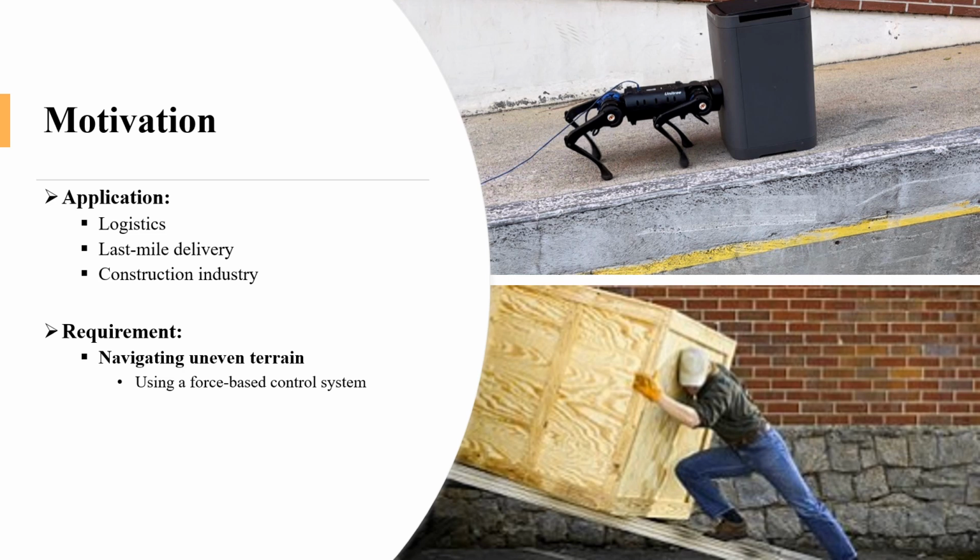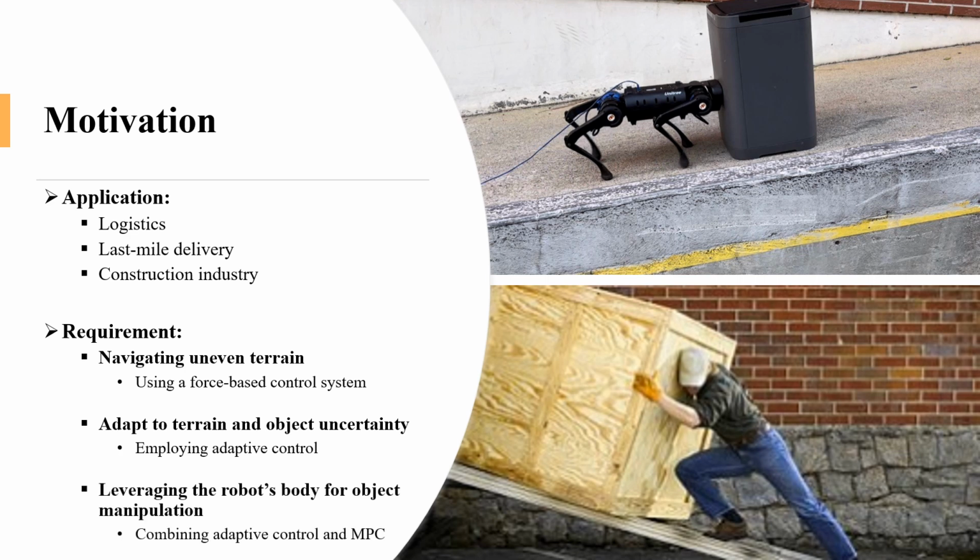By employing a force-based control system, such as model predictive control for locomotion, quadruped robots can traverse rough terrain while having a soft impact on the robot with a controllable friction constraint. In these applications, the robot should also be capable of manipulating heavy objects. In a practical situation, usually the robot doesn't have any information about the manipulated object or the characteristic of the terrain. We aim to compensate for these model uncertainties by employing adaptive control.